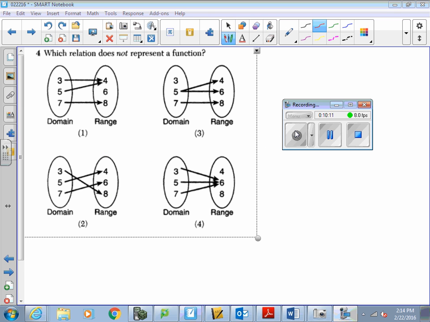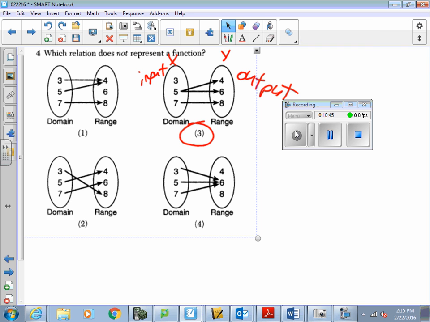All right, for number 4, your answer is number 3. Hopefully you will get that one right. We've talked about that. The reason why it doesn't represent a function is because you have 5, which would represent your x and your y, or maybe input, output. But whenever you have a situation where an input goes to 2 different outputs, it's not going to be a function. If you actually graph this, it would not pass the vertical line test, because if you went to 5 on the x-axis, it would correspond with 4 and 6.